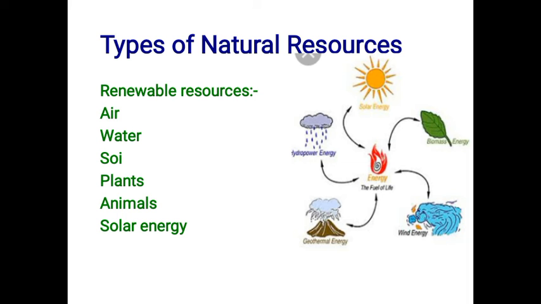Now soil. Soil is needed to grow plants. Fertile soil produces more crops. The different types of soil found in India are alluvial soil, black soil. They are the different types of soils. These are the names of soils.